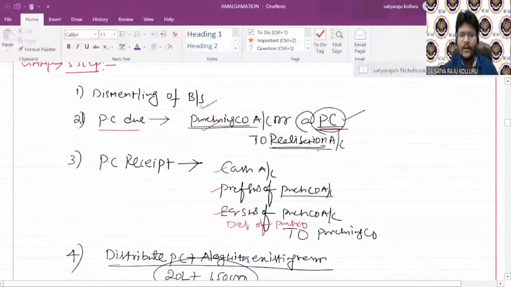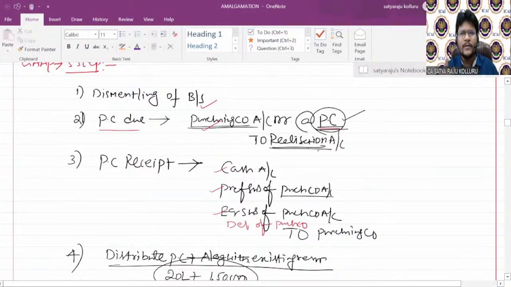If you see here, step number 1 is dismantling of the balance sheet. Now, all of you, please step into the shoes of the selling company. Now you are in the process of closure of business of the selling company. You need to dismantle the balance sheet: assets and liabilities which are taken over by the purchasing company are closed and transferred to the realization account at book values. If any particular asset or liability which is not taken over by the purchasing company exists in the balance sheet, you can open it separately.